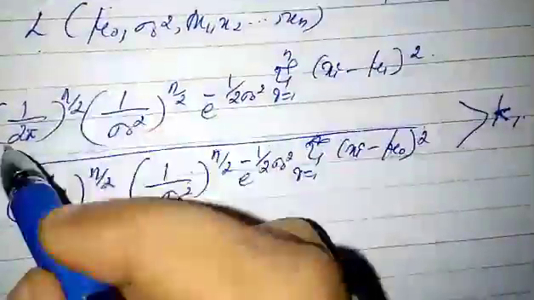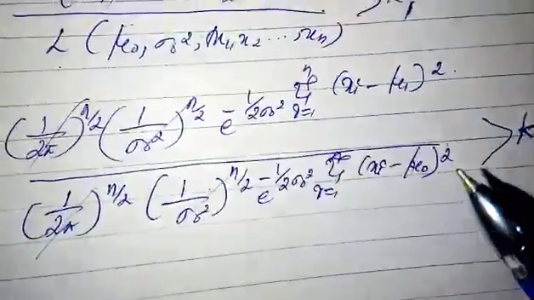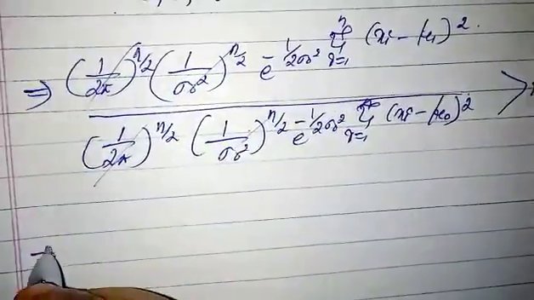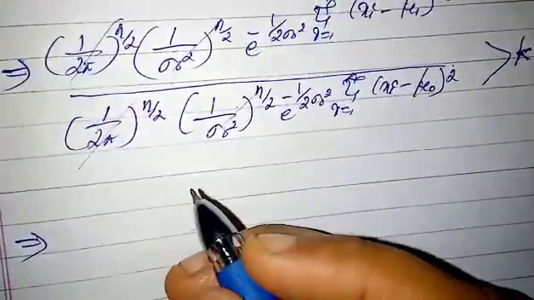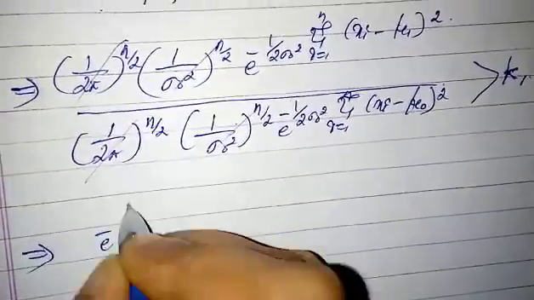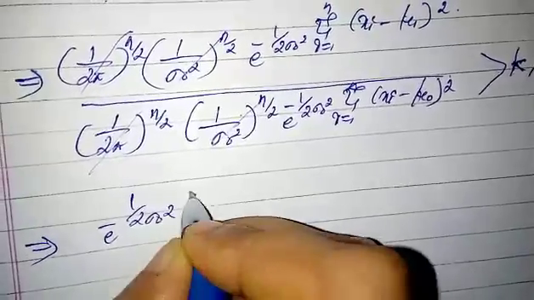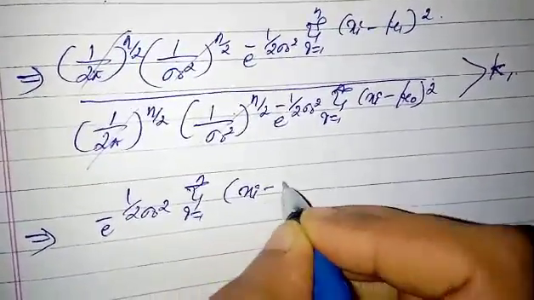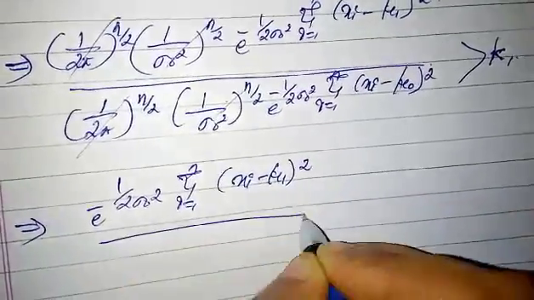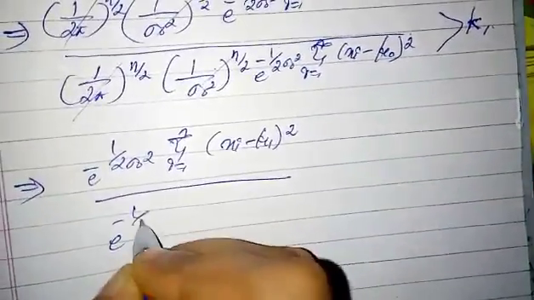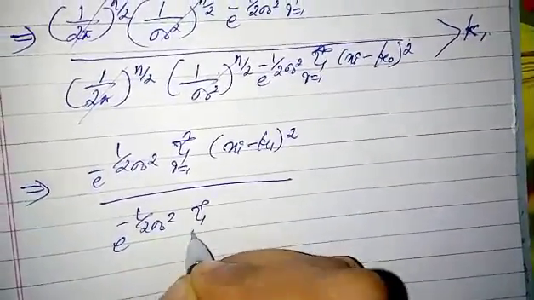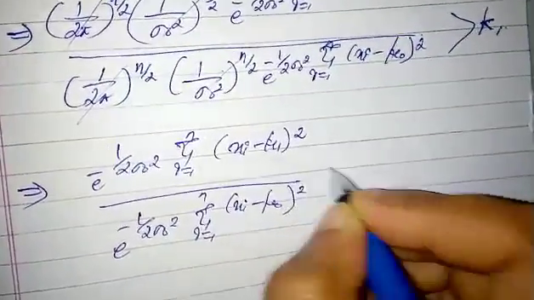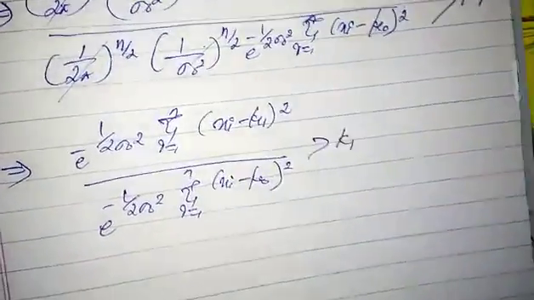Then these terms get cancelled. The remaining terms are e power minus 1 by 2 sigma naught square summation i equals 1 to n of (xi minus mu1) whole square, divided by e power minus 1 by 2 sigma naught square summation i equals 1 to n of (xi minus mu naught) whole square, which is greater than k1.